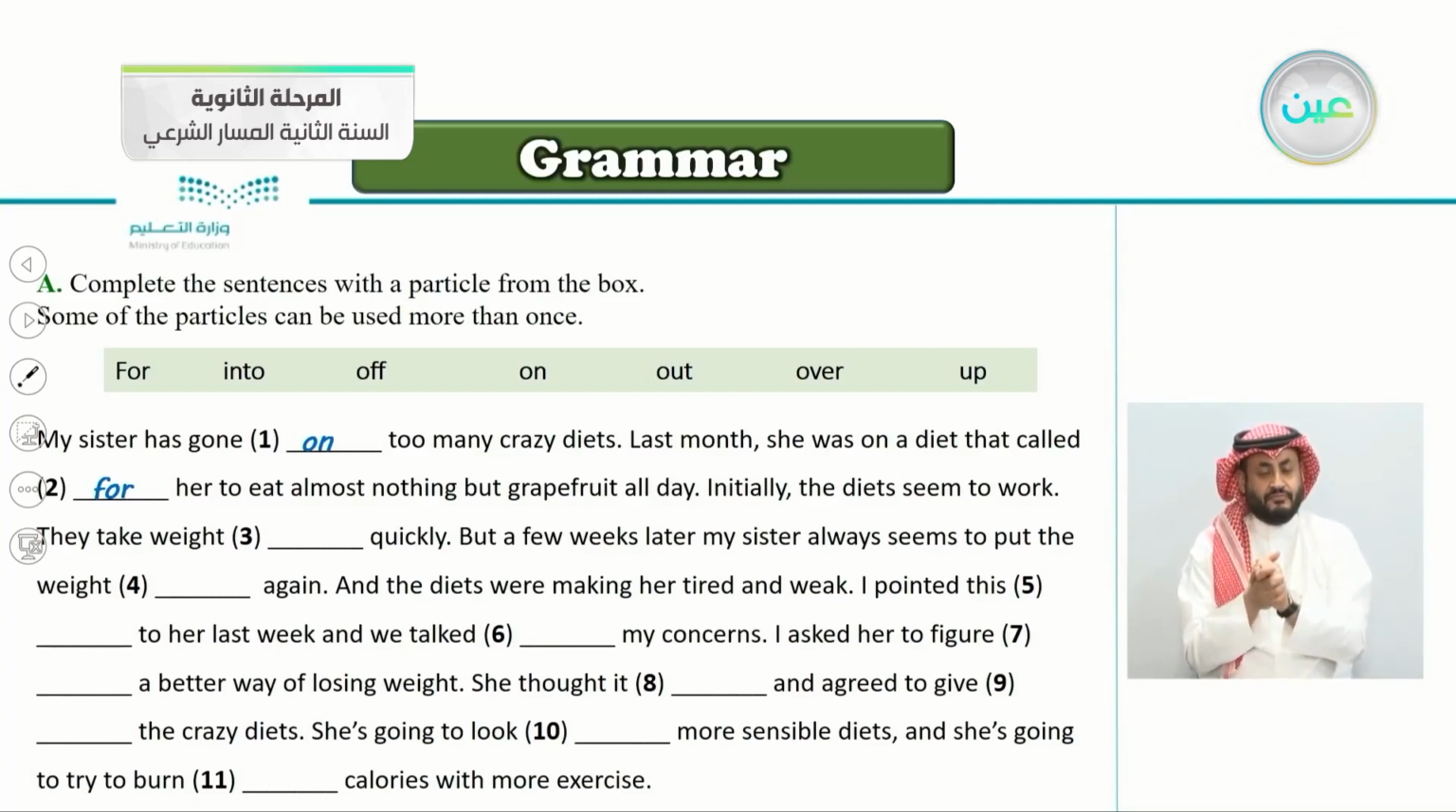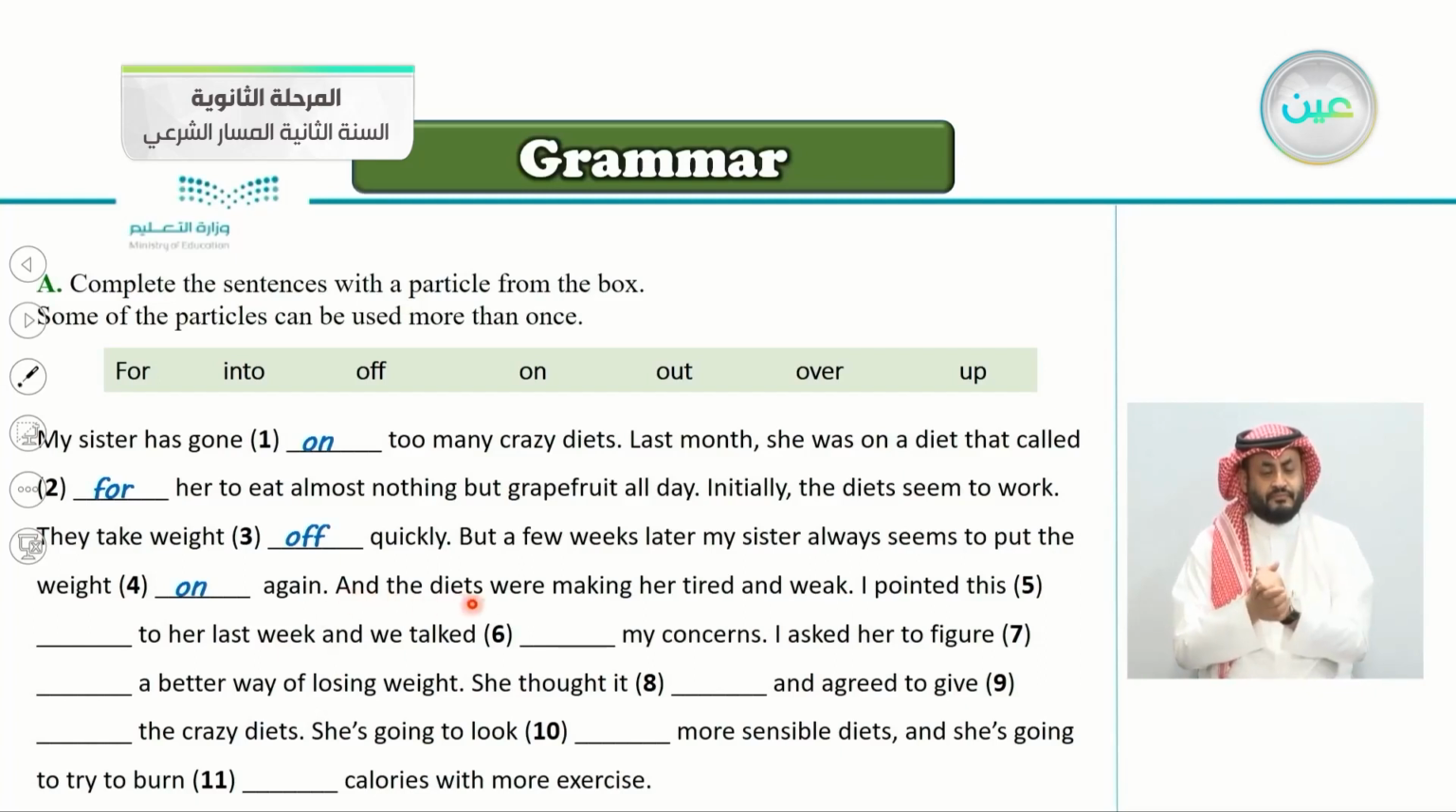Initially, the diets seem to work. They take weight quickly. So they take weight what? Very good. They take weight off because it's a diet. It takes weight off. They take weight off quickly. But a few weeks later, my sister always seems to put the weight again. So is it off or on here? Yes, it's on, because a few weeks later, my sister always seems to put the weight on again.